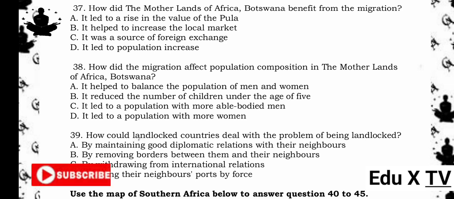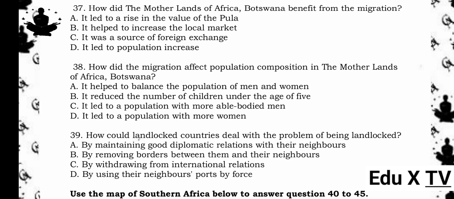38. How did the migration affect population composition in Botswana? A. It helped to balance the population of men and women. B. It reduced the number of children under the age of 5. C. It led to a population with more able-bodied men. D. It led to a population with more women.